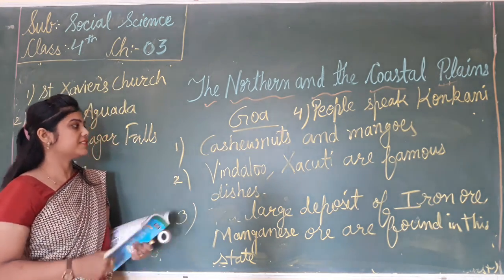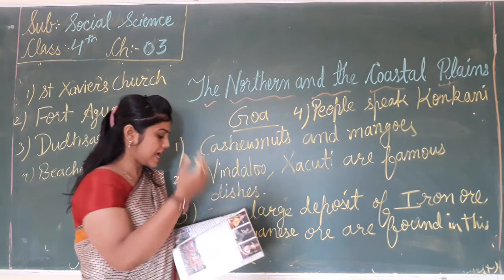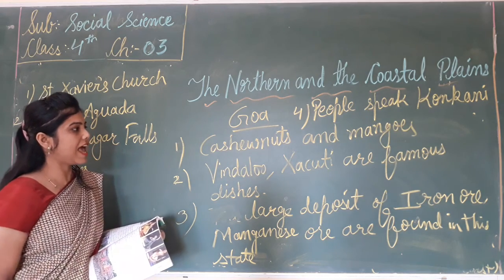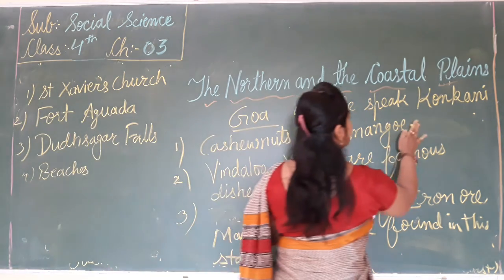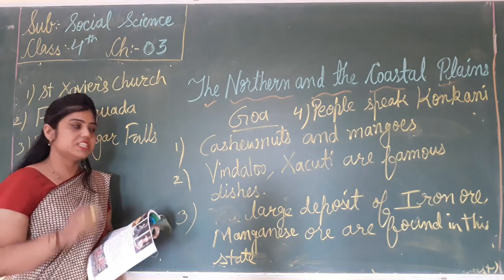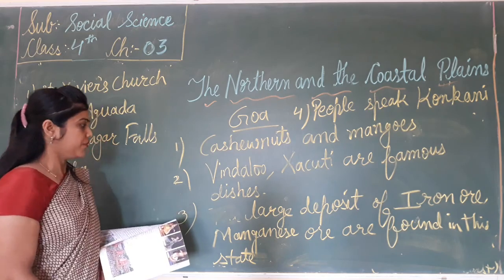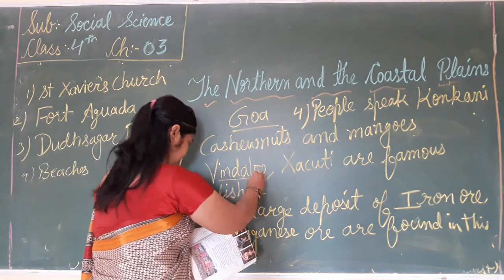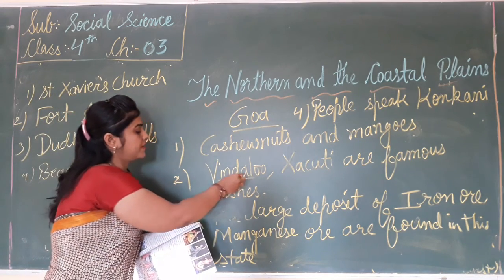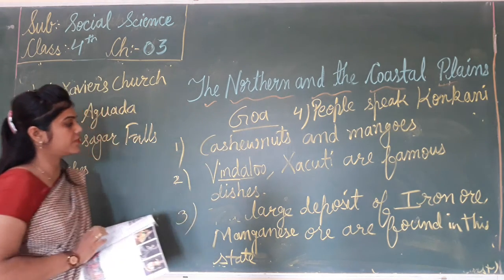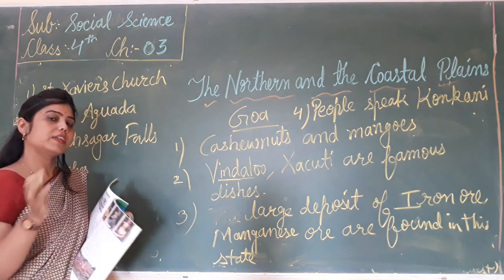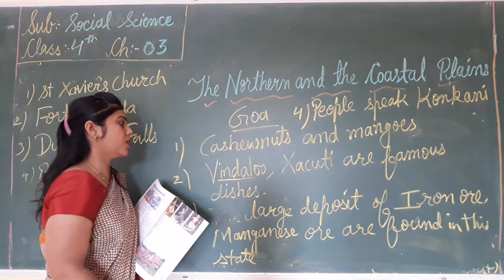Goa is famous for cashew nuts and mangoes. And which are the famous dishes of Goa? That is Vindaloo and Zacuti. Vindaloo means it is made with meat, or it can also be made with vegetarian food. So it can be prepared with meat or it can be prepared vegetarian also.